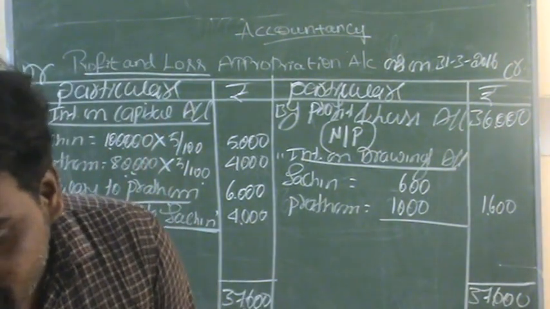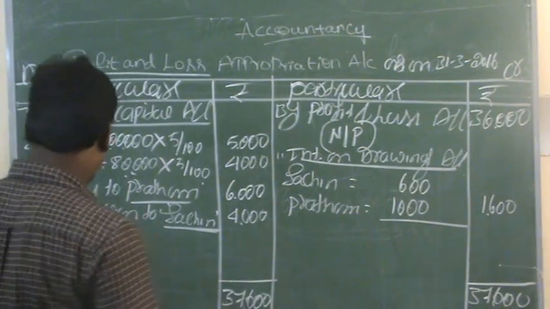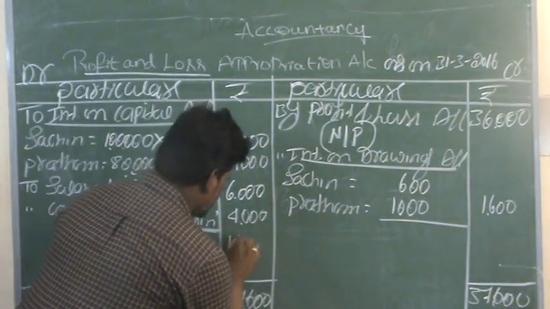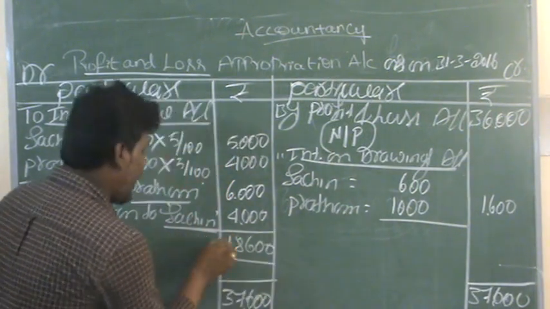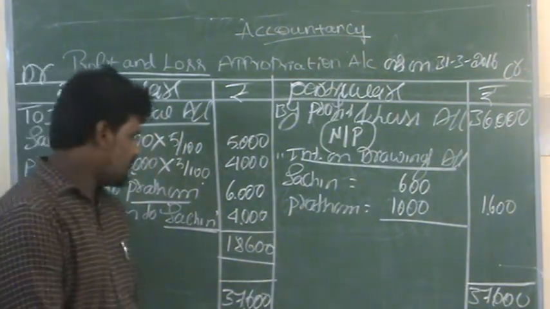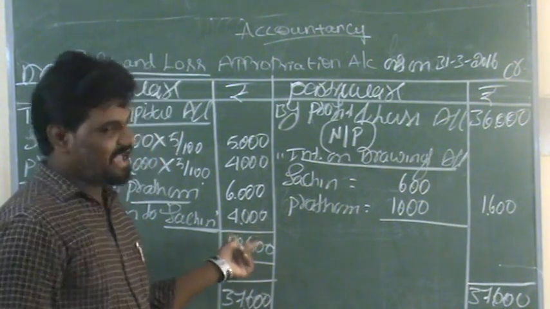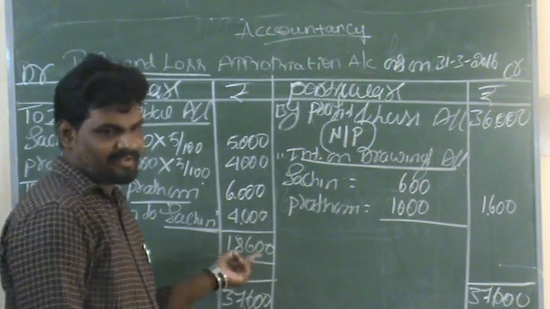After deducting all the transactions, the remaining balance is 18,600. This is the actual remaining balance in the business, the actual profit during the year.